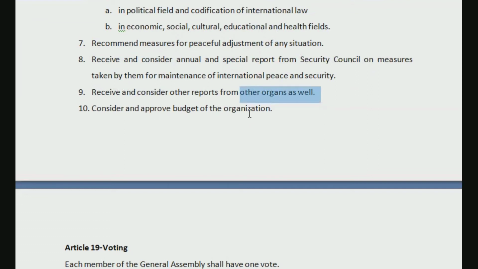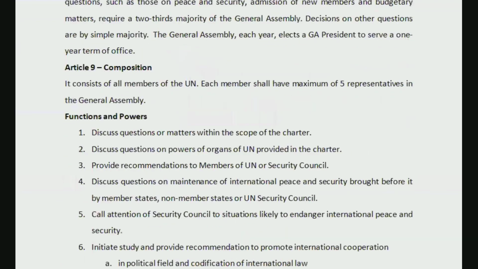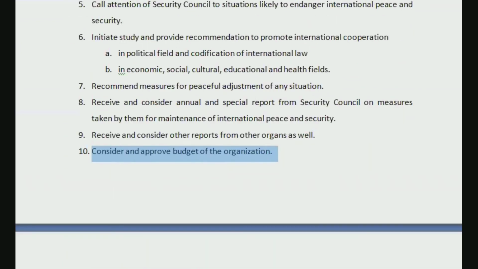Consider and approve the budget of the organization. This is a very important function of the General Assembly, that it also approves the budget of the organization. There may be a question: which organ approves the budget of the United Nations? It is nothing but the General Assembly. These functions are divided in different articles from 9 to 18. You will get all these provisions in a detailed way in the bare act, so you can refer to that also after understanding that these are the primary functions of the General Assembly.